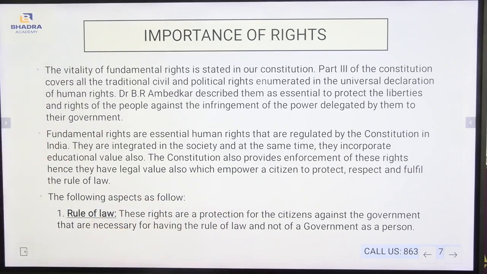Here are some of the aspects that we will be learning about the importance of the rights. The first comes the rule of the law. These rights are a protection for the citizens against the government, that are necessary for having the rule of the law and not of a government as a person.